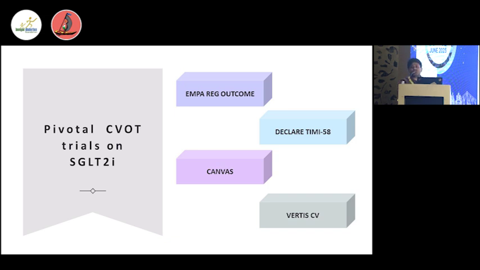The pivotal CVOT trials are all known. These are famous trials: for EMPA, the EMPA-REG OUTCOME trial; for DAPA, DECLARE-TIMI; for Cana, the CANVAS trial; and for Gliflozin, the VERTIS-CV trial.